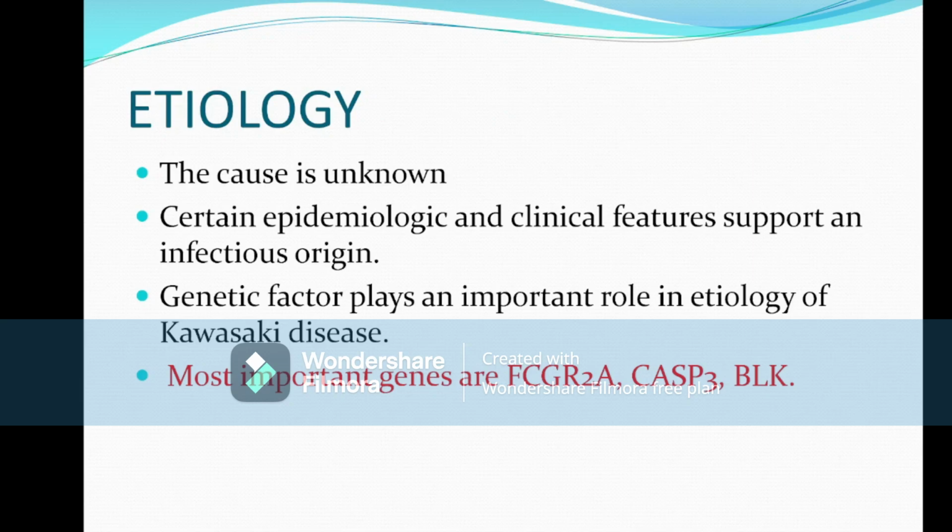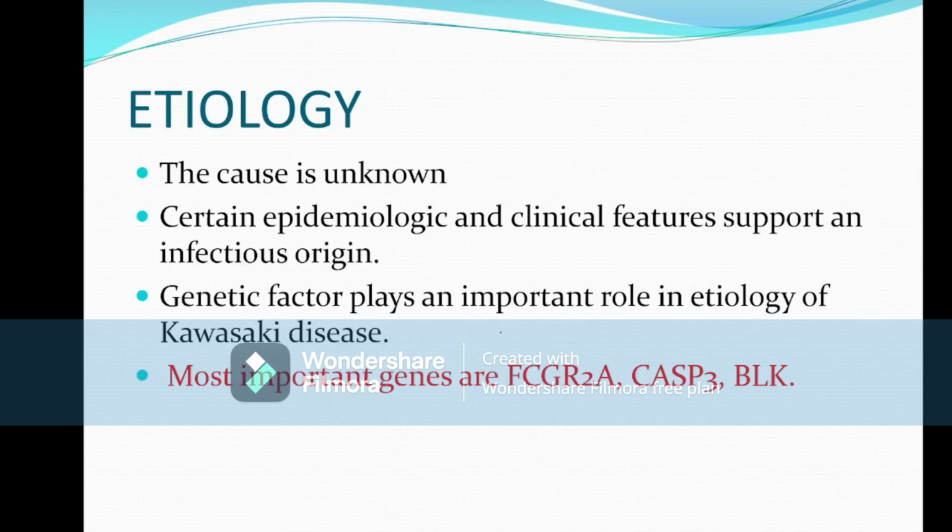Now the etiology. The etiology is really unknown. Some say the disease occurs after some infectious origin. That means after some viral problem, the child may suffer from Kawasaki disease. Some studies show that after a viral infection, the body produces antibody-antigen complexes, and these produce inflammation and also affect the medium vessels, causing Kawasaki disease.